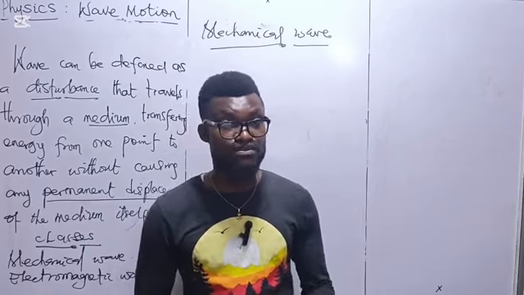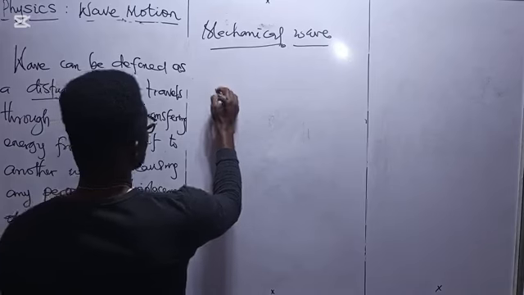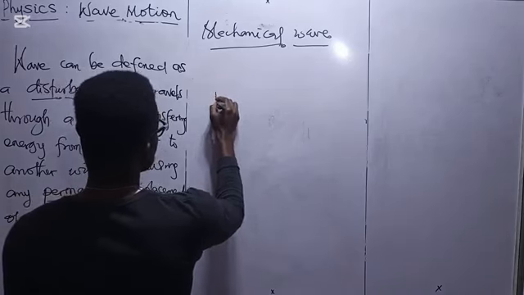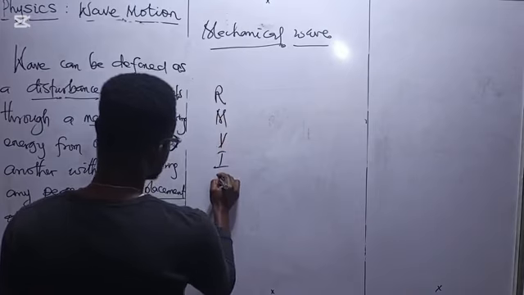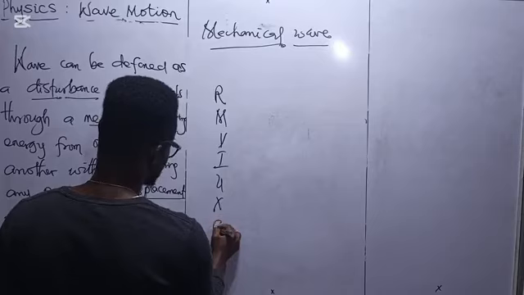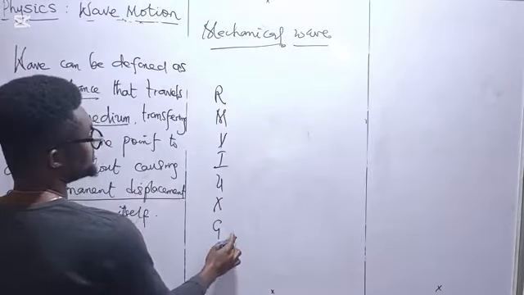Now, we have the electromagnetic waves, which I can put in this way.